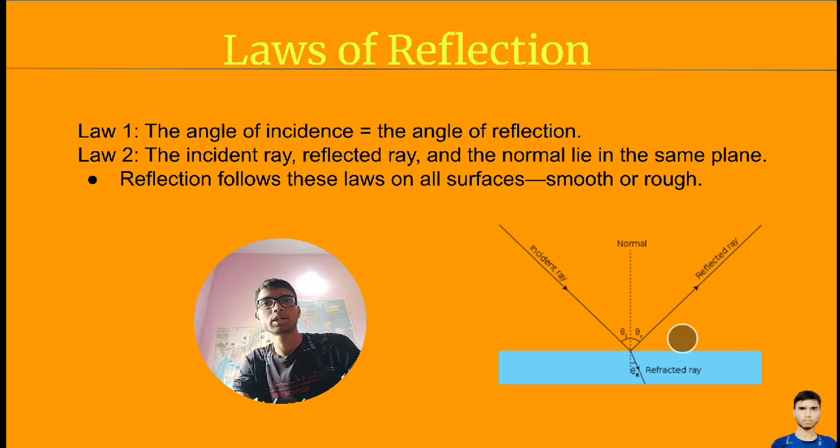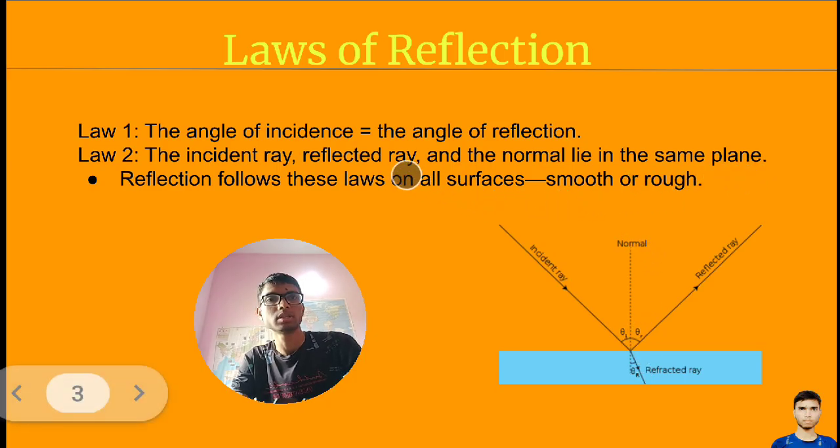Now the next law: the incidence ray, the reflected ray and the normal line lie in the same plane. All these three, as you can see, lie on the same plane.